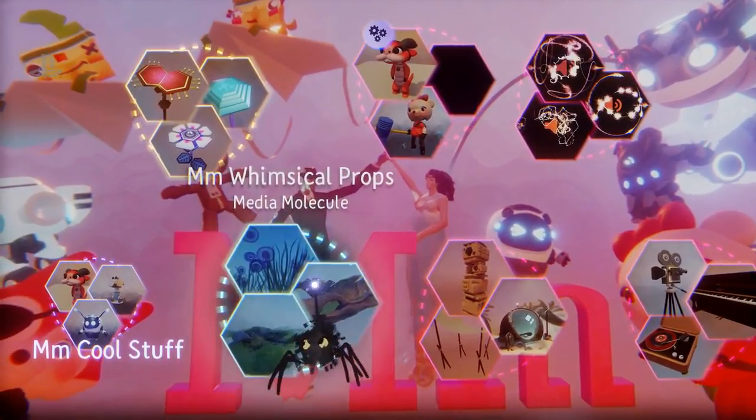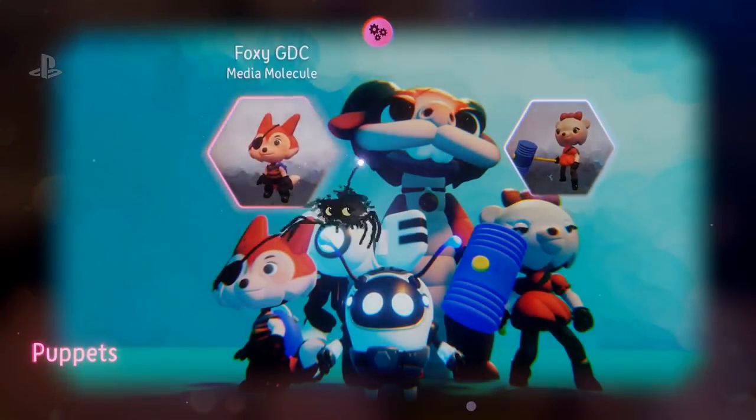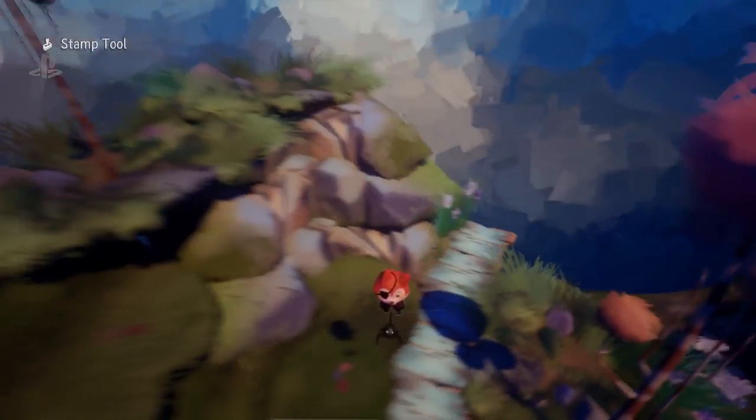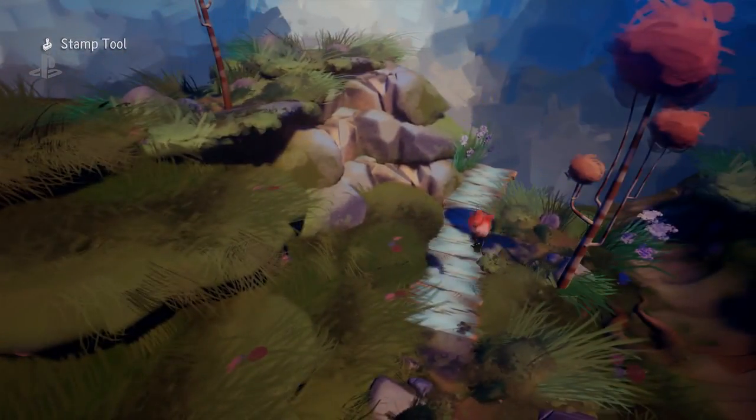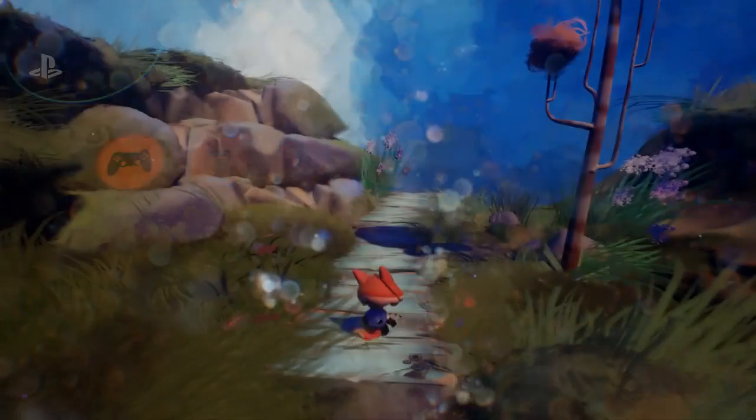So what I'm going to do is, well, let's put a character in our scene first. Do you have a preference? I like Foxy. Let's go with Foxy. Yeah, Foxy it is. OK, so let's just put him down there somewhere. And we're going to put an obstacle. Well, actually, let's just go into play mode quickly just to show you.